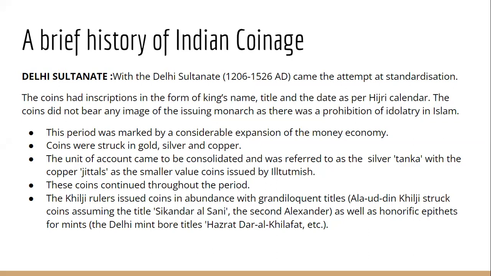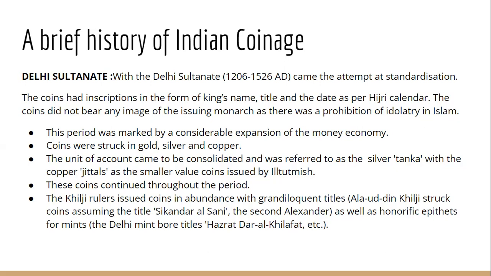Now, during this period of Delhi Sultanate, slowly and gradually the economic condition is much better. That is, economic prosperity is there. There is a formalization and expansion of the monetary economy. And as a result, standardization of coins begins during this period. Coins were struck in 3 metals. Copper coins are low value coins. Then we have silver coins, and the high value coins are the gold coins. So these 3 coins are being issued during this period.